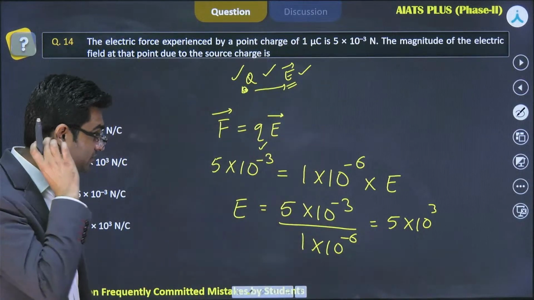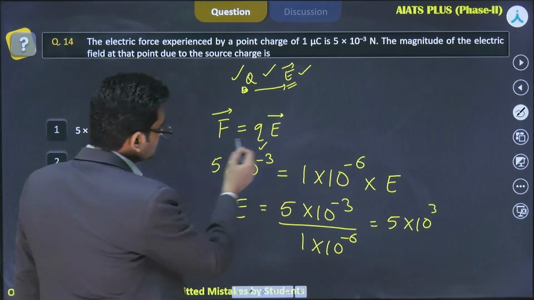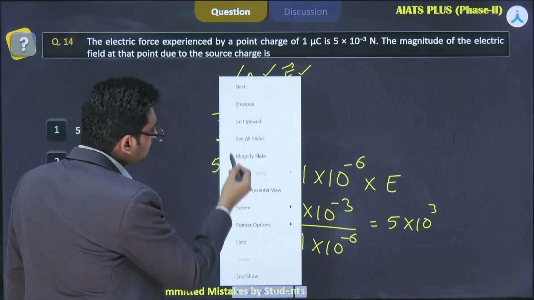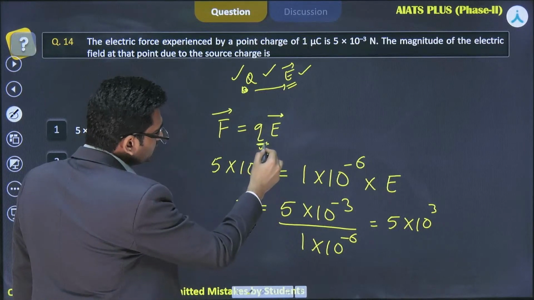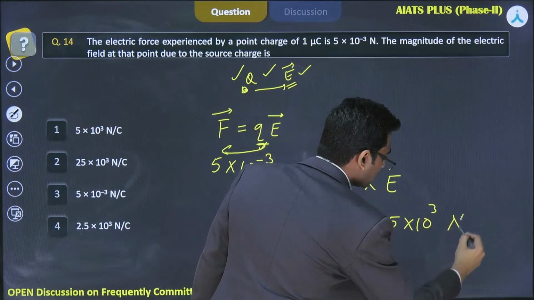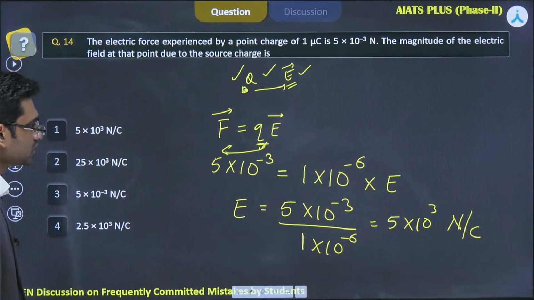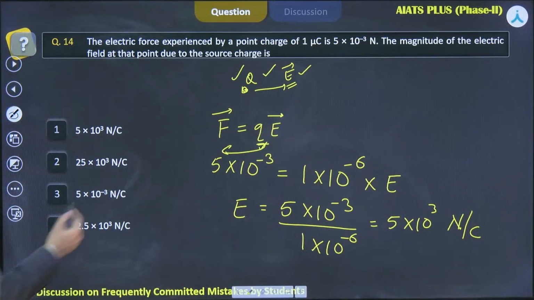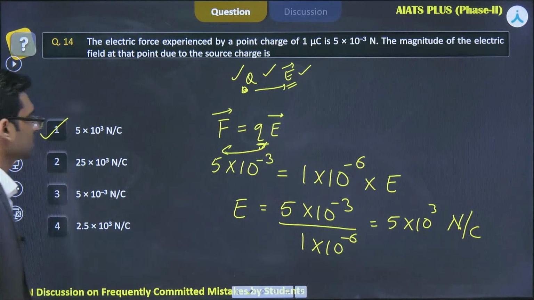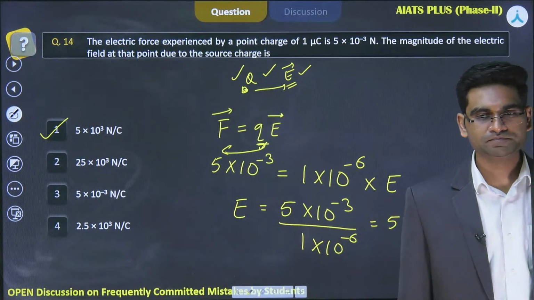What should be the unit? So E is Newton here, and this Q will come here and it will become Coulomb, right? So the SI unit of electric field is Newton per Coulomb. Do we have this kind of option here? Yes. Option 1 has 5 into 10 raised to power 3 Newton per Coulomb.